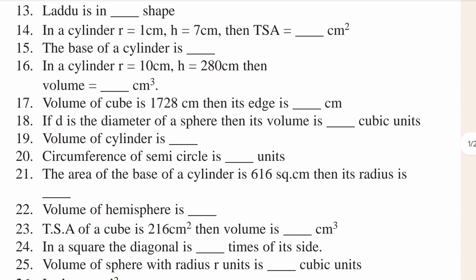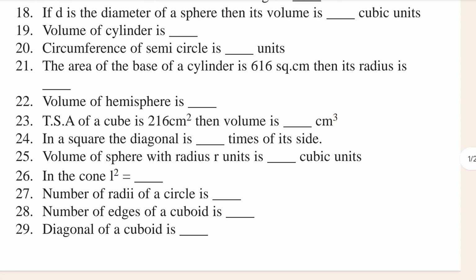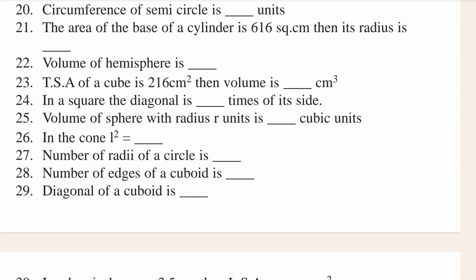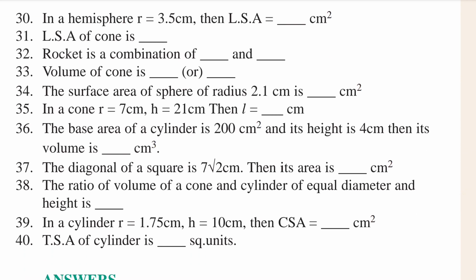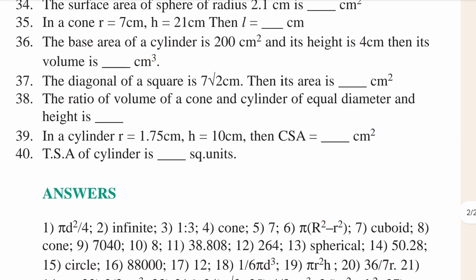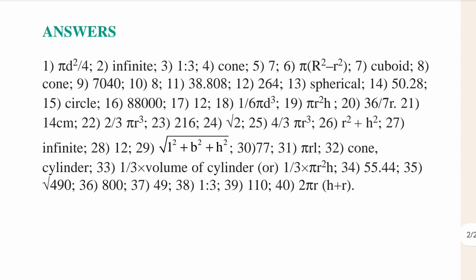So 13 to 21 you can easily see here. Then 20 to 29 you can see, okay? Then 30 to 40 you can easily see here, okay? Then after here the answer sheet is given.